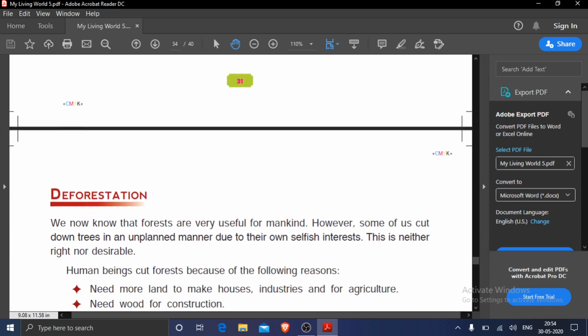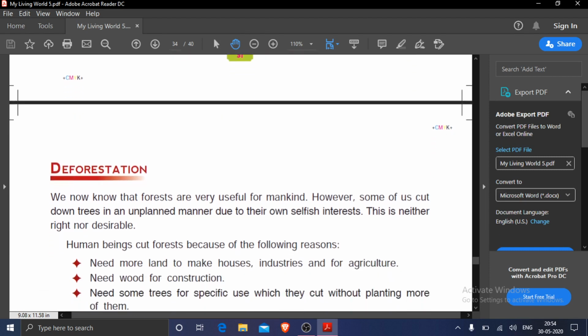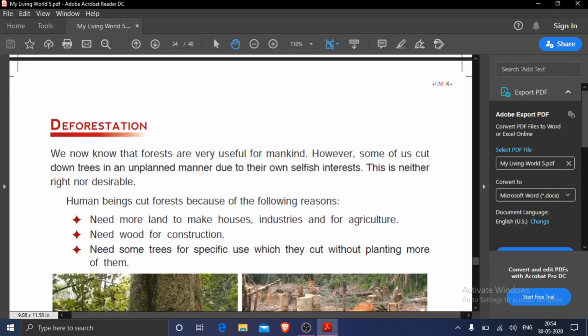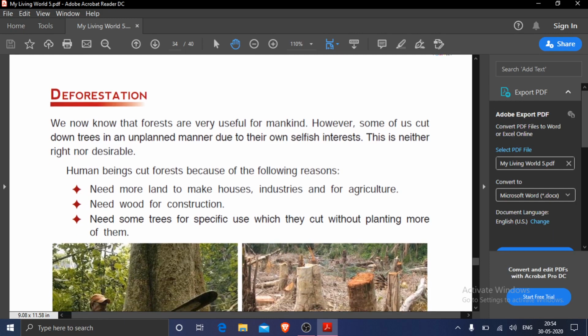So now we have seen that forests are very important for us because of various types of products also, and they purify the air. The trees of the forest bring rainfall. Now we will see deforestation. Deforestation means what? Cutting down of trees. Afforestation means planting of more and more trees. Deforestation means cutting down of trees. If trees are useful for us, then cutting down of trees is harmful for us.